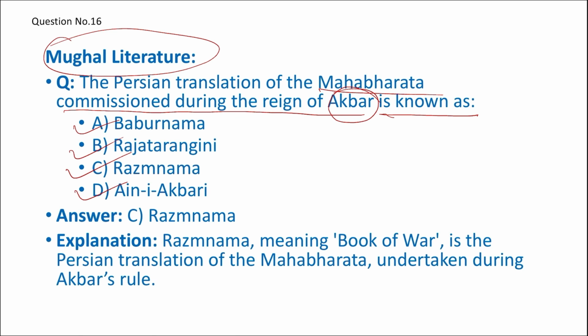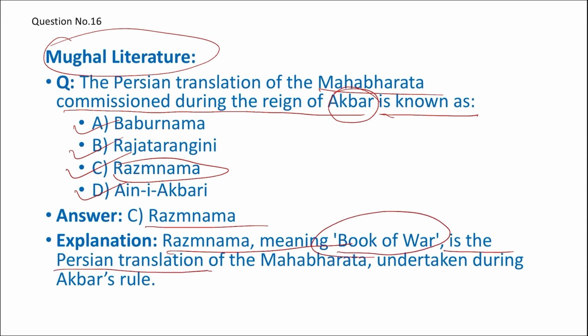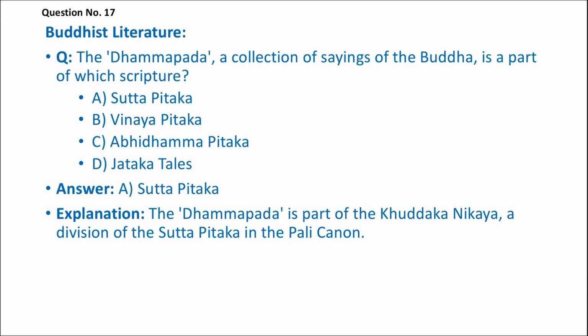Actually, the right answer is Razmnama. Razmnama, meaning Book of War, is the Persian translation of Mahabharata undertaken during Akbar's rule. So C is the correct answer.